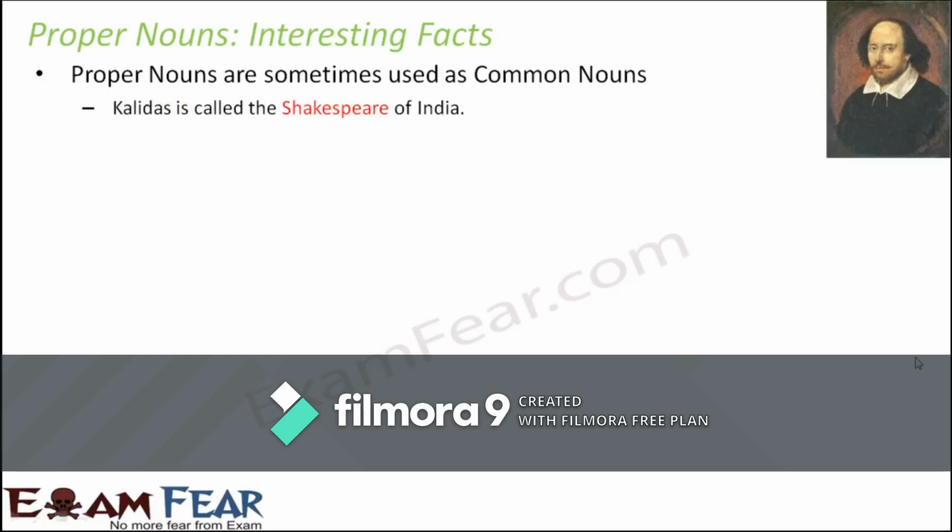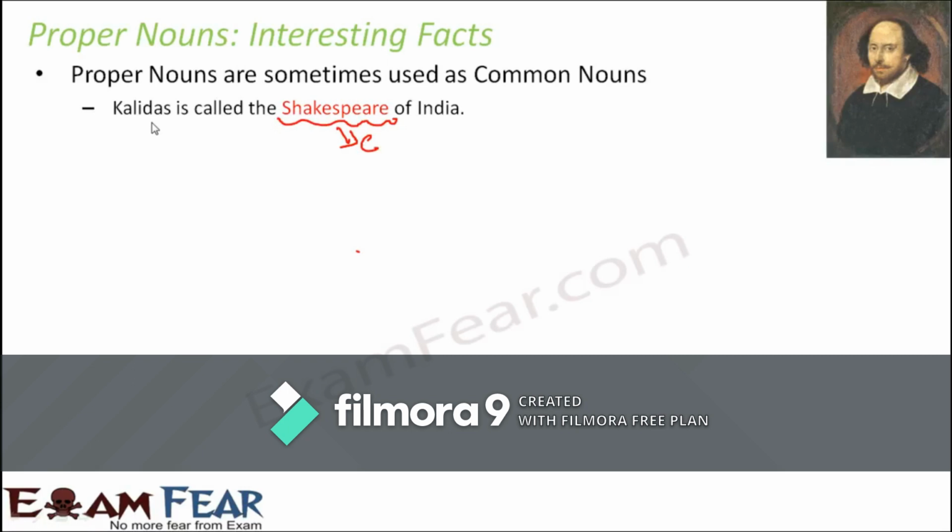Kalidas is called the Shakespeare of India. Now, if I ask you in general, without giving you a sentence, is Shakespeare a proper noun or common noun? Shakespeare is the name of a particular person, so it is obviously a proper noun in general. But when you look at this word in this sentence, here Shakespeare has been used as a common noun.